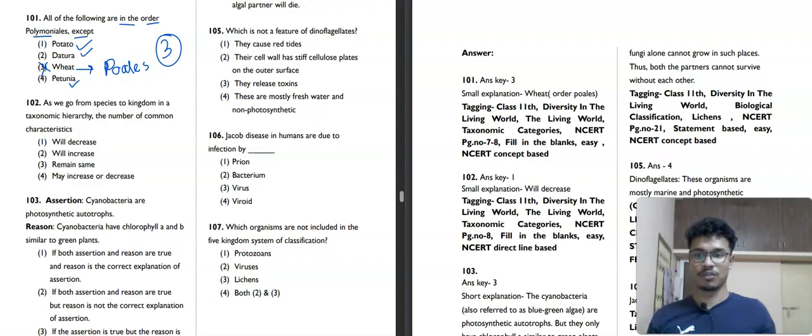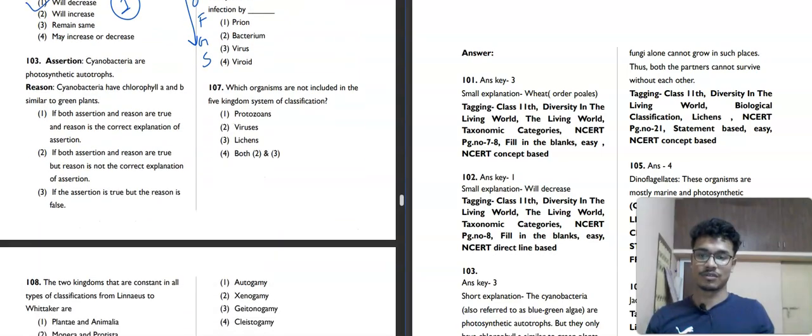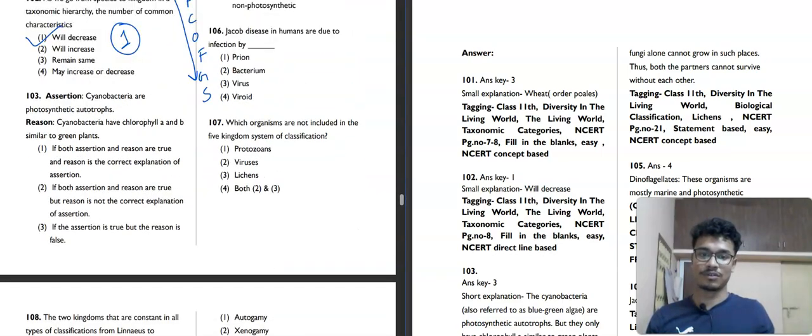Question number 102. As we go from species to kingdom in a taxonomic hierarchy, the number of common characteristics will decrease, will increase, remain same, or may increase or decrease. If we are going from kingdom to species, that is kingdom, phylum, class, order, family, genus, species, the common characteristics will decrease. So the first option is our correct answer. I will move towards the next question, question number 103.